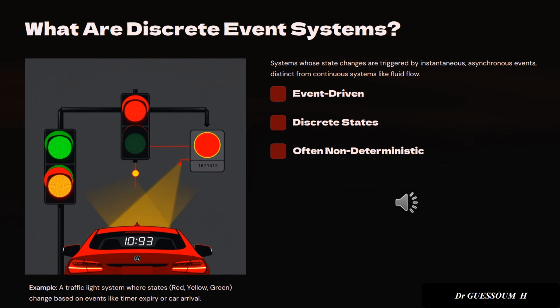A classic example is a traffic light system. The light changes state, say from red to green, only when a timer expires or when a car is detected. It's a clear illustration of how discrete events drive state change. Understanding this basic concept is fundamental because it's the foundation upon which all our modeling, analysis, and control strategies for discrete event systems will be built.